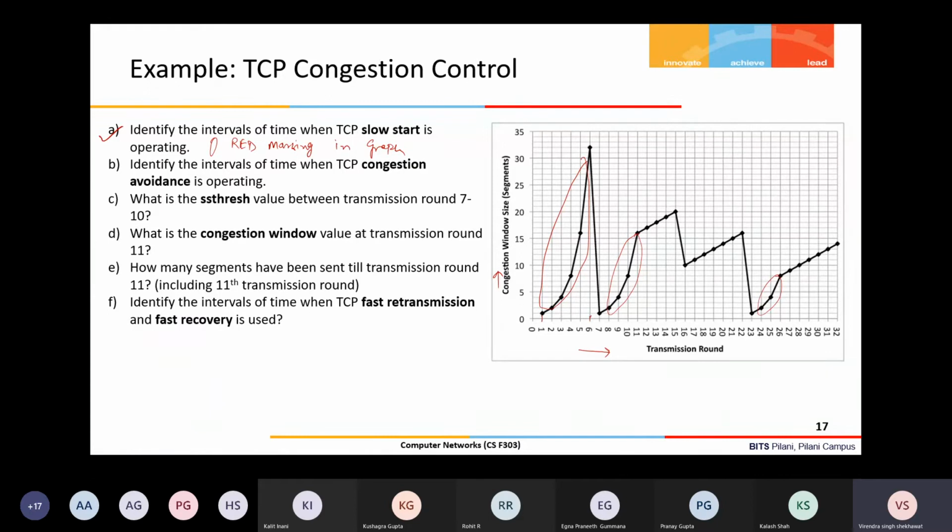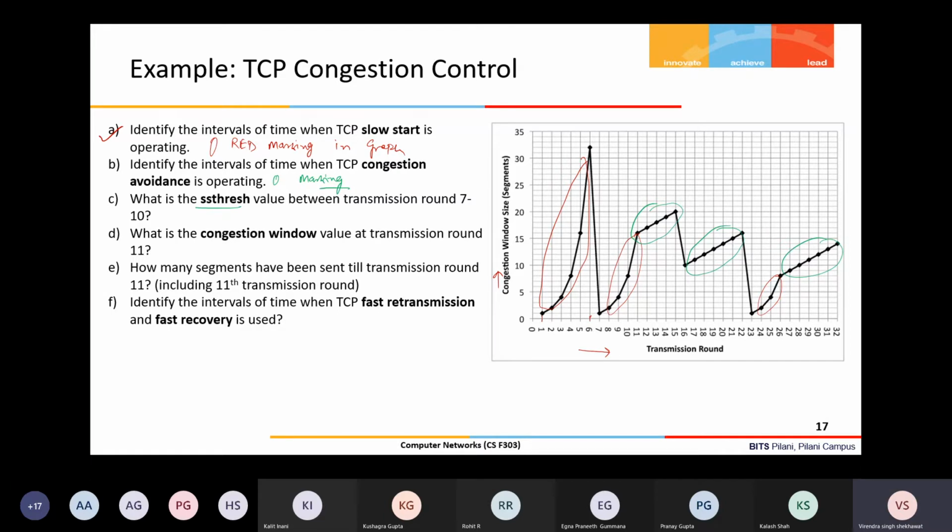Okay, identify the intervals of time when TCP congestion avoidance is operating. I think you can find that out on your own, but I am doing that. So these three regions are avoidance, where linear increase is there, right? So this green marking is avoidance. What is the slow start threshold value between transmission round 7 to 10?